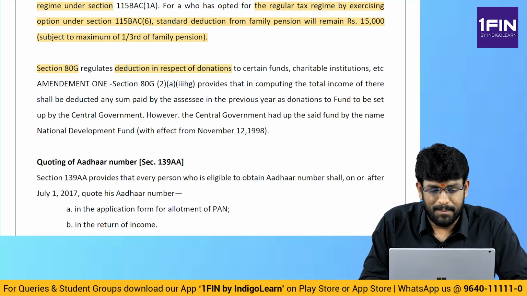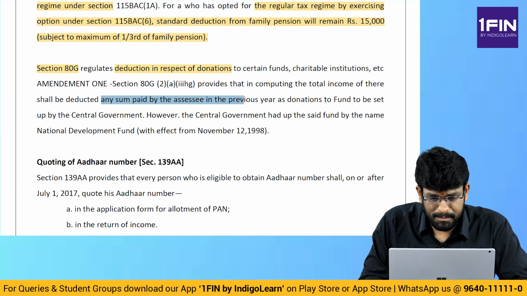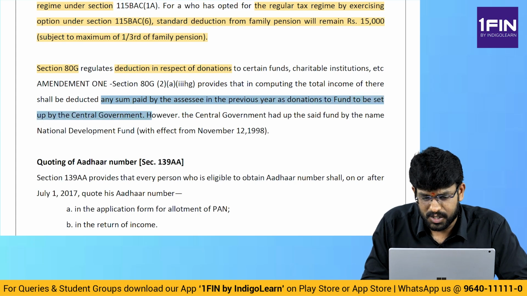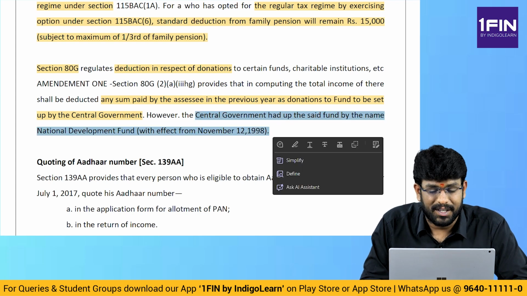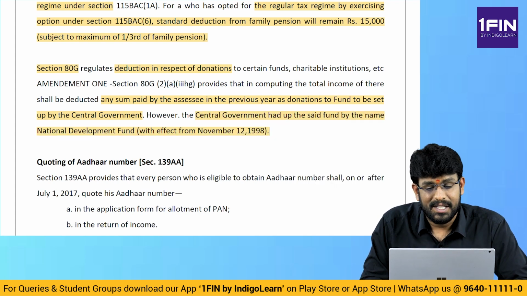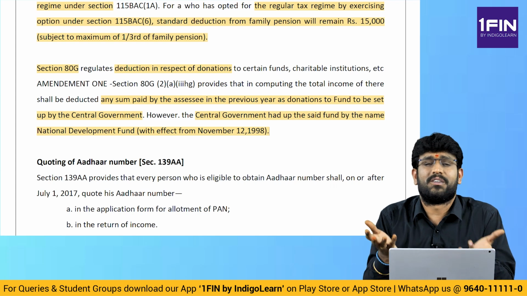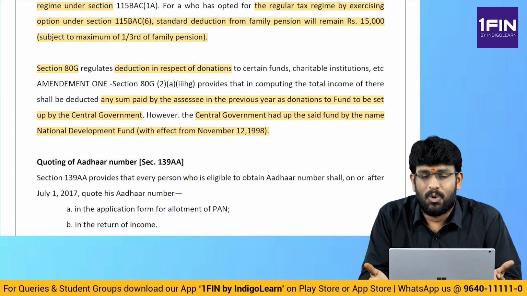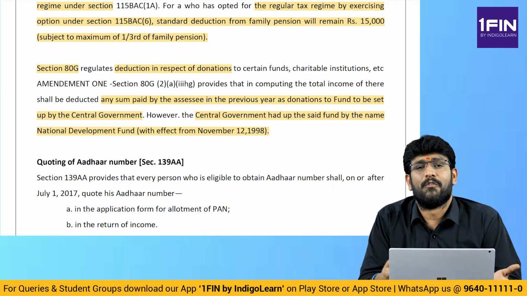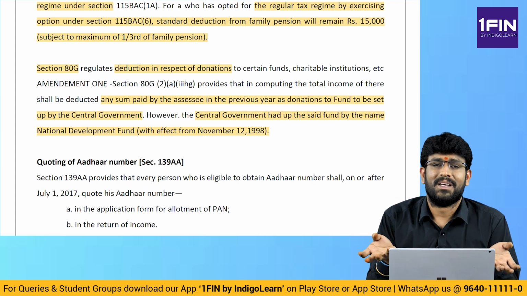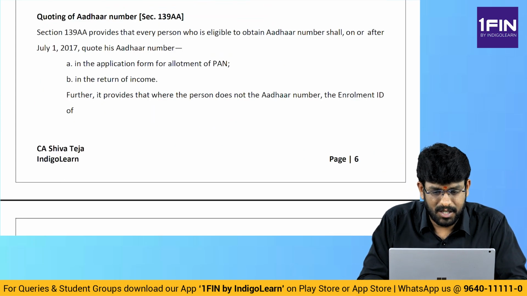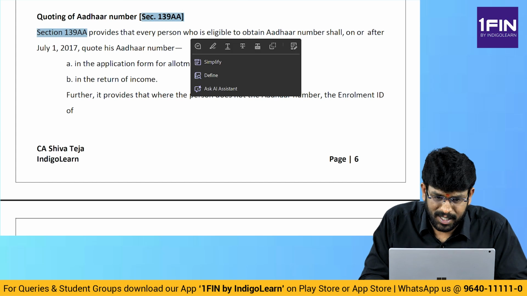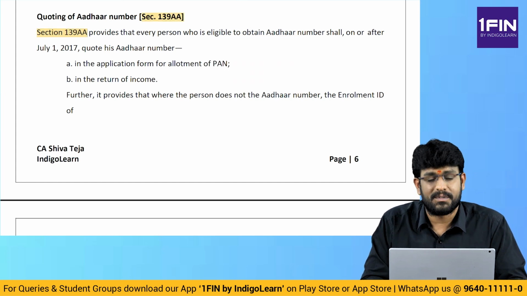In computing total income, any sum paid by the assessee in the previous year as donations to a fund to be set up by the government is deductible. The central government had already set up the fund named National Development Fund. Since it is already set up, my dear friends, deduction is allowed for that also. Simple answer. In law, the words used are "fund to be set up," but this is already set up, so there is a small clarification they gave. That's it.